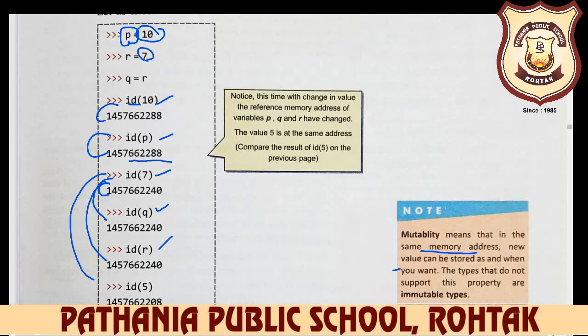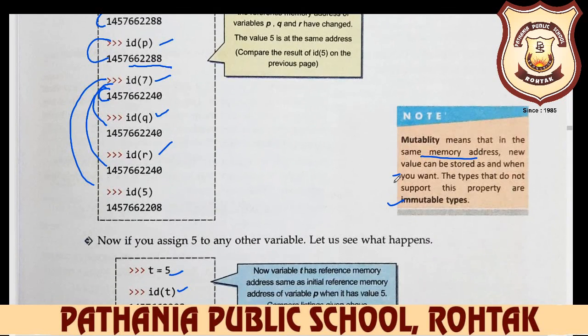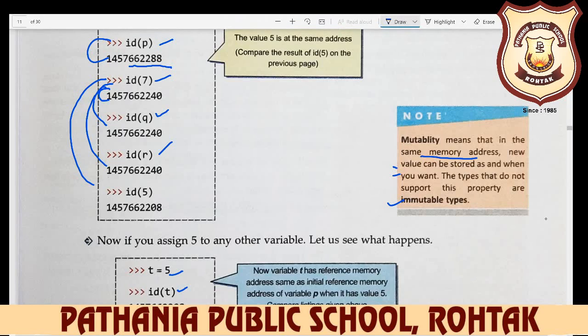The types that do not support this property are immutable, meaning not changeable, not modifiable. But where a new value can be stored at the same memory address as you want, this is mutability.